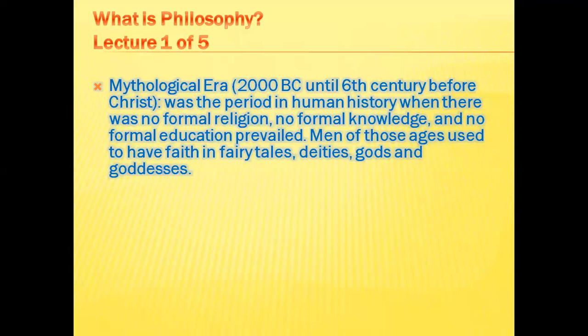Men of those ages used to have faith in fairy tales, deities, gods, and goddesses. So we can say that the mythological era was the time that nourished the potential for philosophy to begin.